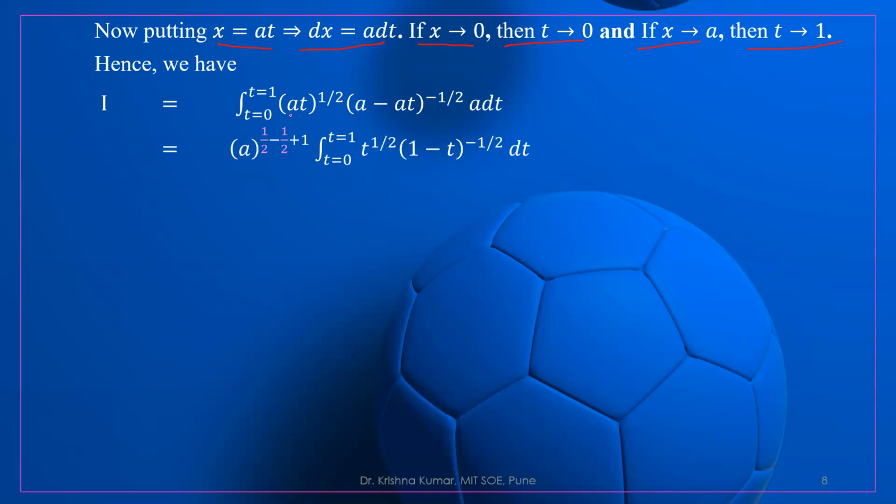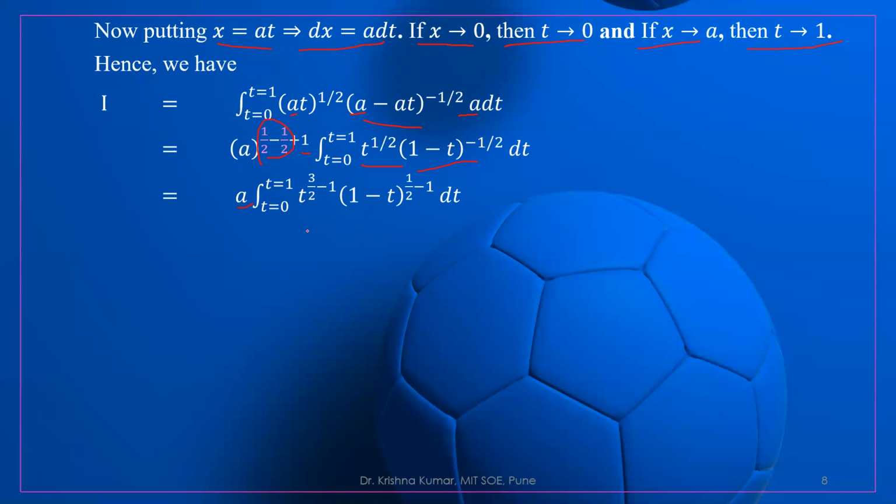Again, what we are doing, we are taking a common from this part and a common from this part. So the power of a is 1 by 2 minus 1 by 2 plus 1. So this will become 0 and this is 1, so a to the power 1 is a. And t to the power half is remaining, and 1 minus t to the power minus half is remaining. So this part is 0.